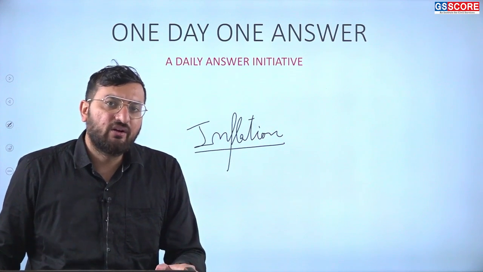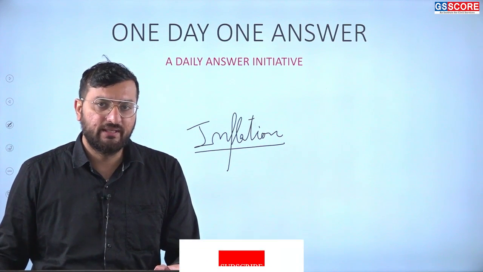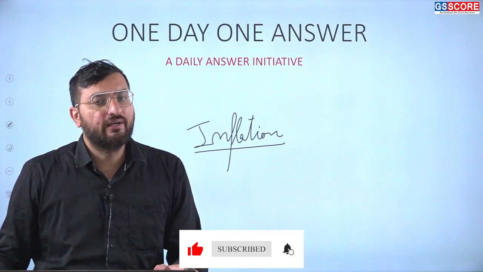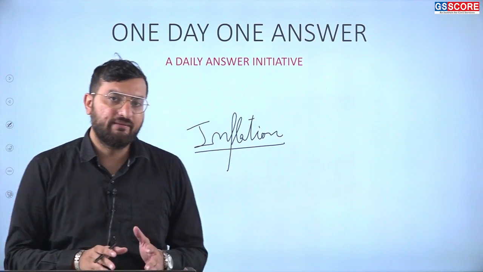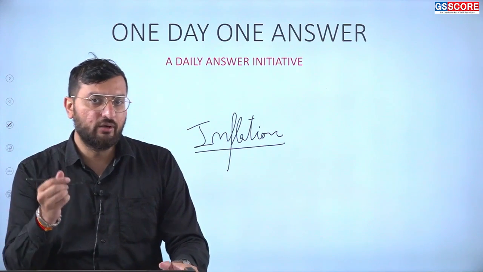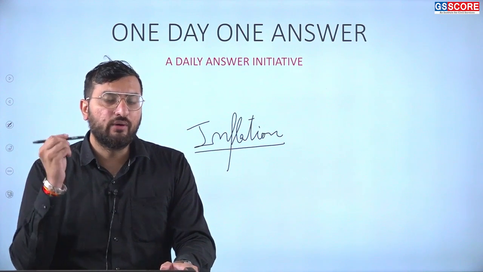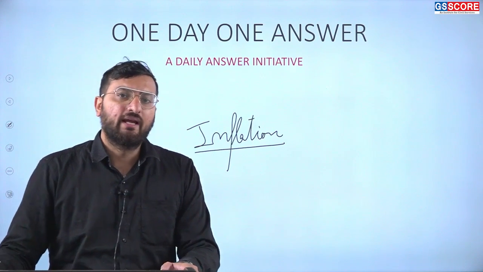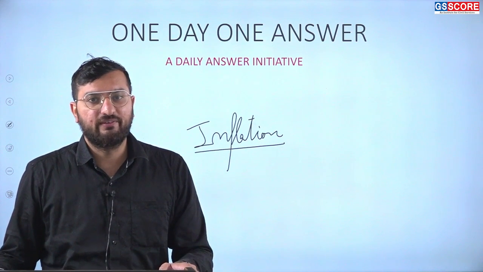If the average rate of inflation since independence has been 6 to 7%, till now prices have increased 8200 times. So if you had 100 rupees in 1947 and purchased this pen for 100 rupees, for the same pen in today's time in 2024 you have to spend roughly around 8327 rupees. This is the magic of inflation.